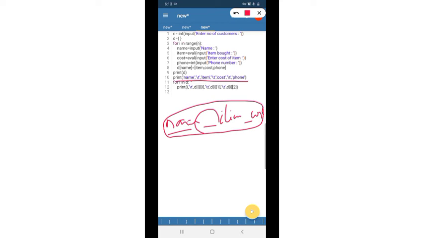For that, we use \t, that is tab. In our keyboard there is a key called the tab key that will give a tab, that is 4 spaces. Then it will print the next value, that is item, given in single quotes. Then again a tab, again a space will be printed. This tab also should be \t, enclosed in single quotes or double quotes. Then cost will be printed, enclosed in single quotes, then again a space, then phone number. So that will be printed as it is.